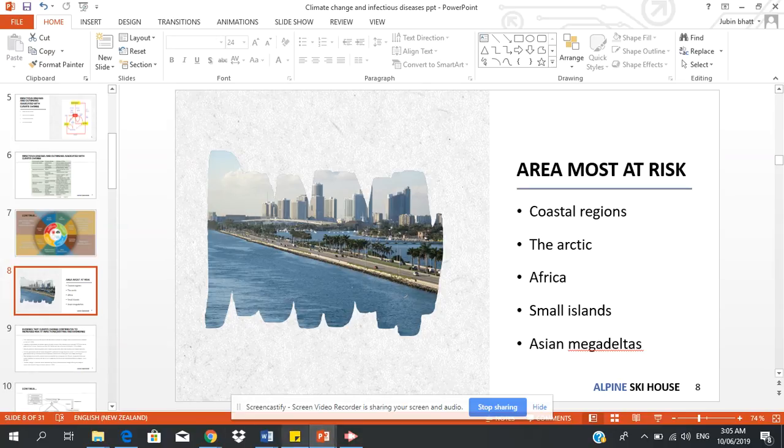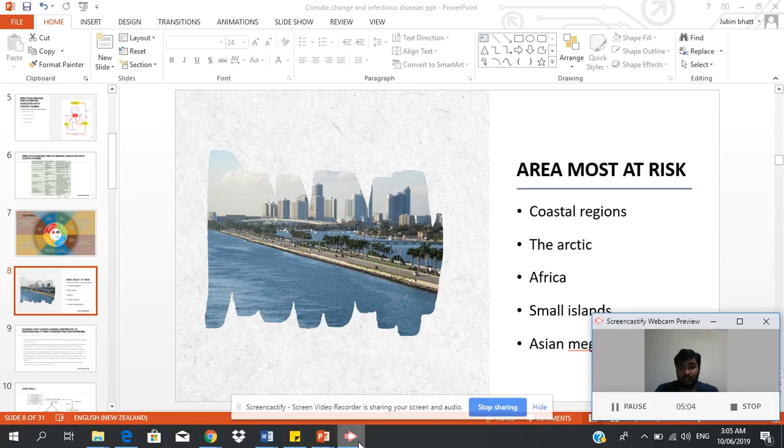Now, in the continuing slide, we will see the areas which are most at risk. It includes mainly the coastal regions. Coastal regions are affected because of the rising water level. Now we will understand water level rising. It's mainly because of glacier melting.